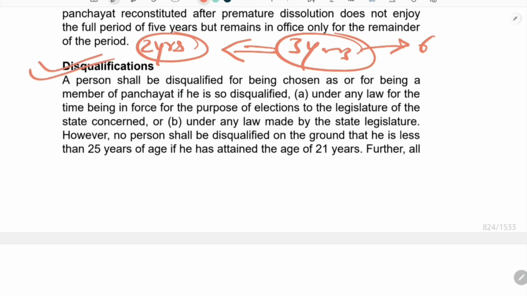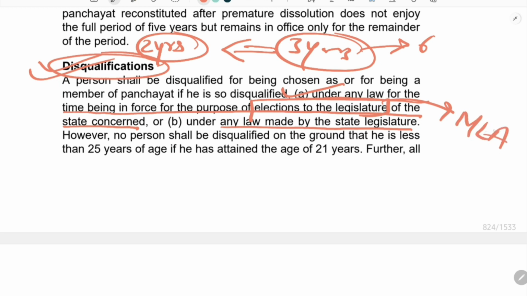Another important aspect of this Panchayati Raj Act is disqualification of the member. A person shall be disqualified for being chosen or being a member of panchayat if he is so disqualified under any law for the time being in force for the purpose of election to the legislature of the state concerned. Second, under any law made by the state legislature. So there are 2 points. First is under any law for the time in force for the purpose of election to the legislature, that is member of legislative assembly.